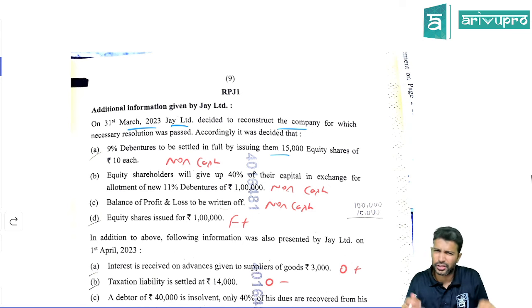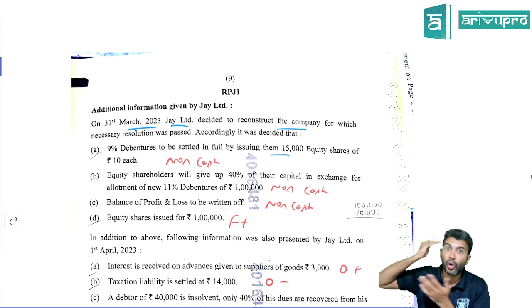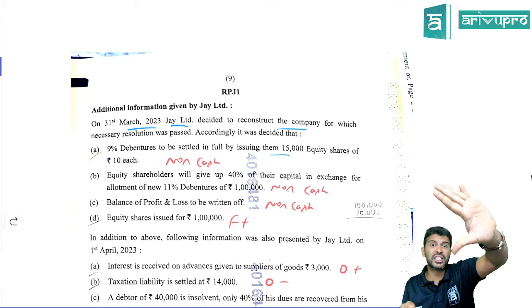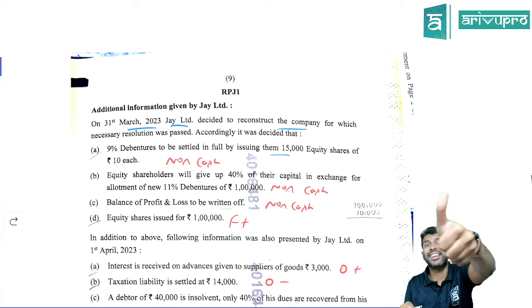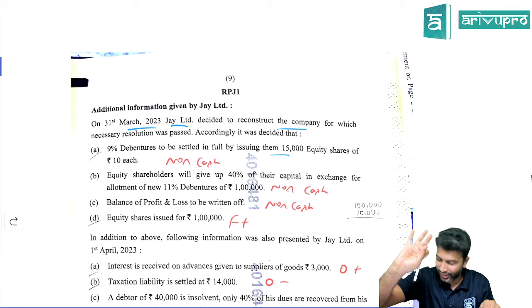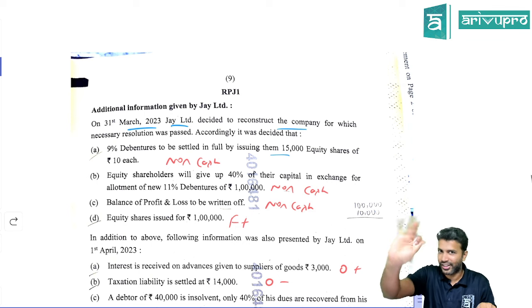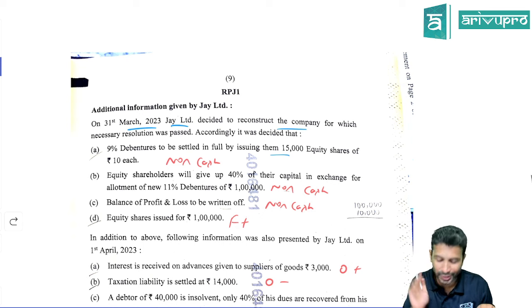We know the entry for this, no? They're not asking all that. Don't go into those lines of thinking. That's the reason you should first read the requirement. They only asked the 3 cash flow related questions and the share capital related data. So you don't have to worry about everything. Don't play the full discussion or full recap of internal reconstruction in your mind.